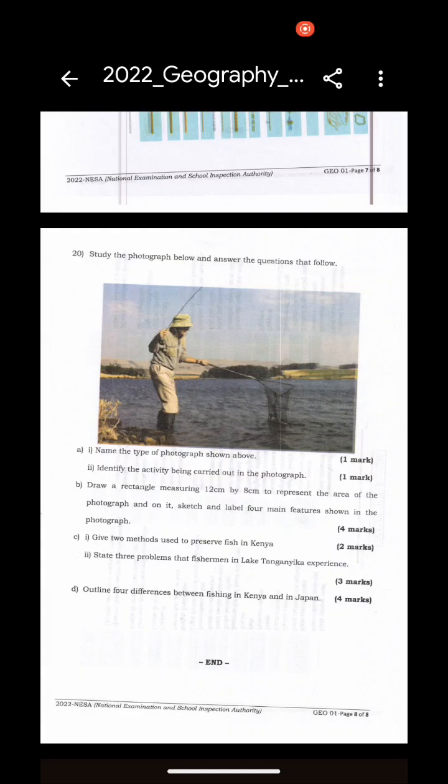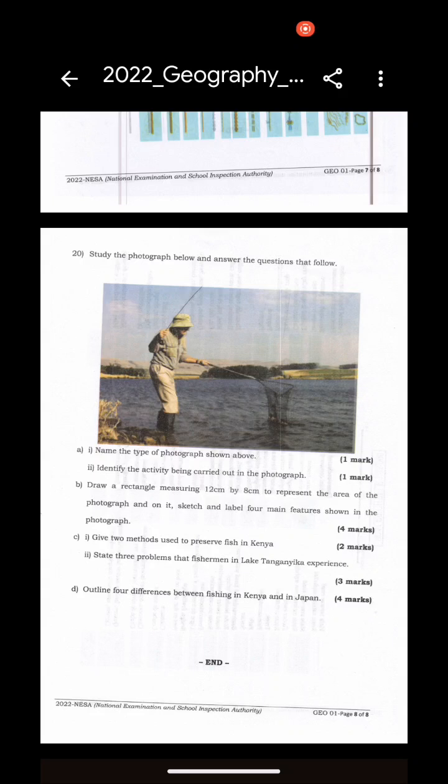A1, name the type of photograph shown above. We are going to see about the questions, and we are going to collect after. So A2, identify the activity being carried out in the photograph. It means you have to interpret this image and identify the activity that is being carried out. So B is all about drawing a rectangle measuring 12 cm by 8 cm and representing the area of the photograph, and on it sketch and label 4 main features in the photograph.